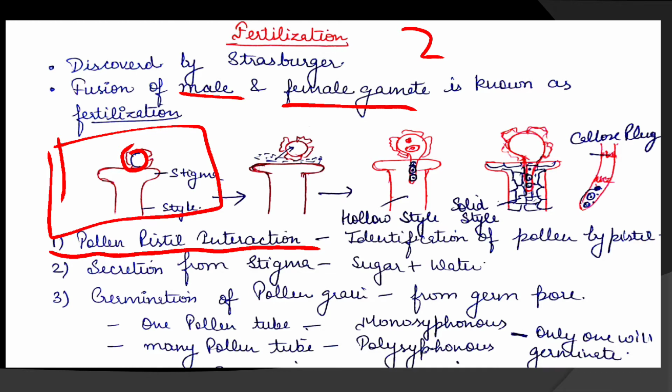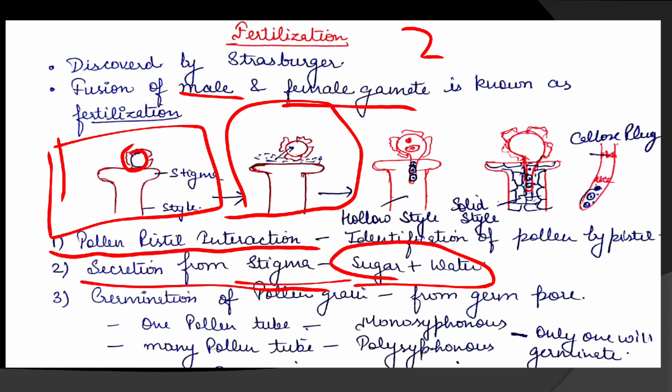The next step is the secretion from the stigma. The stigma secretes sugar and water. In this image you will observe that the stigma is secreting some material, water and sugar, for the pollen. The pollen absorbs this material and enlarges in size.